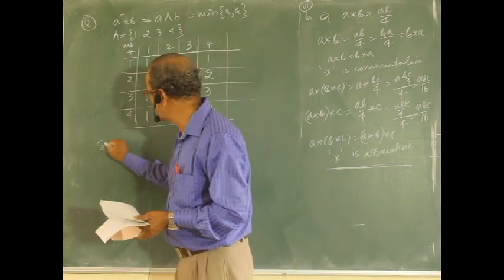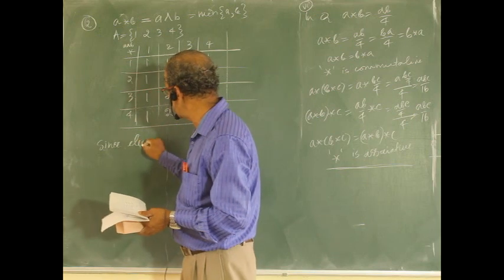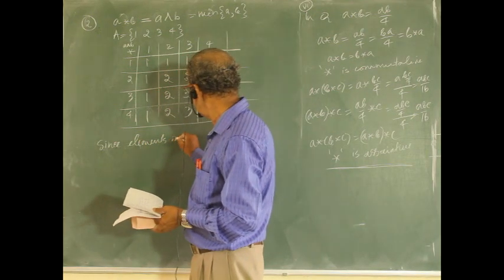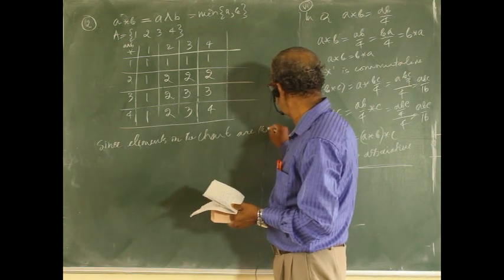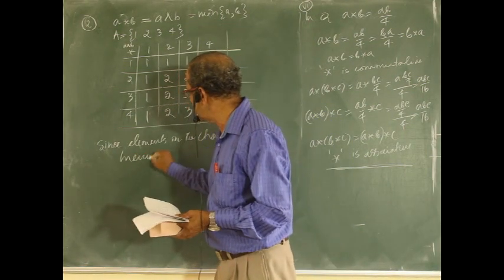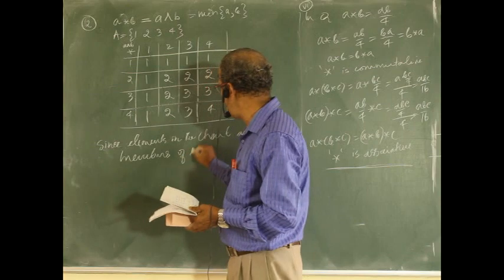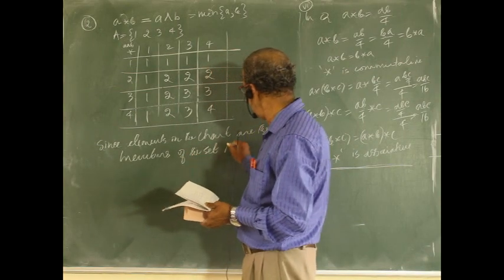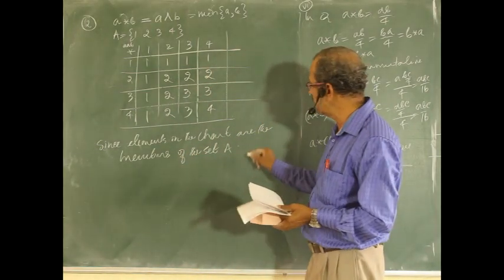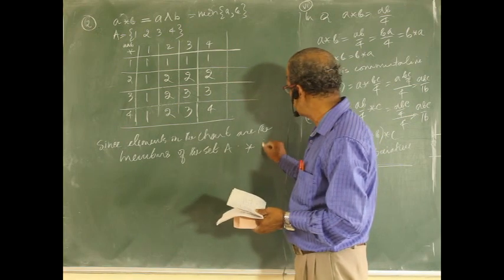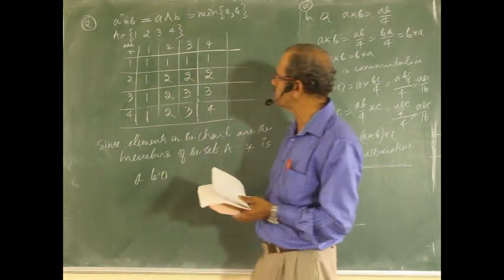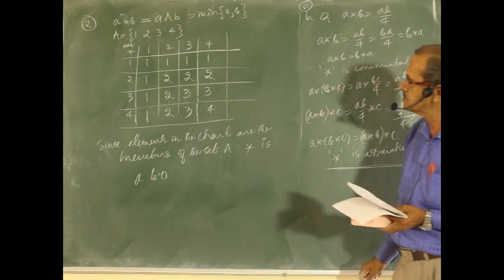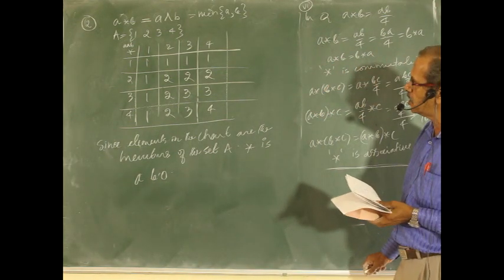Therefore, since the elements in the chart are members of the set, star is a binary operation.